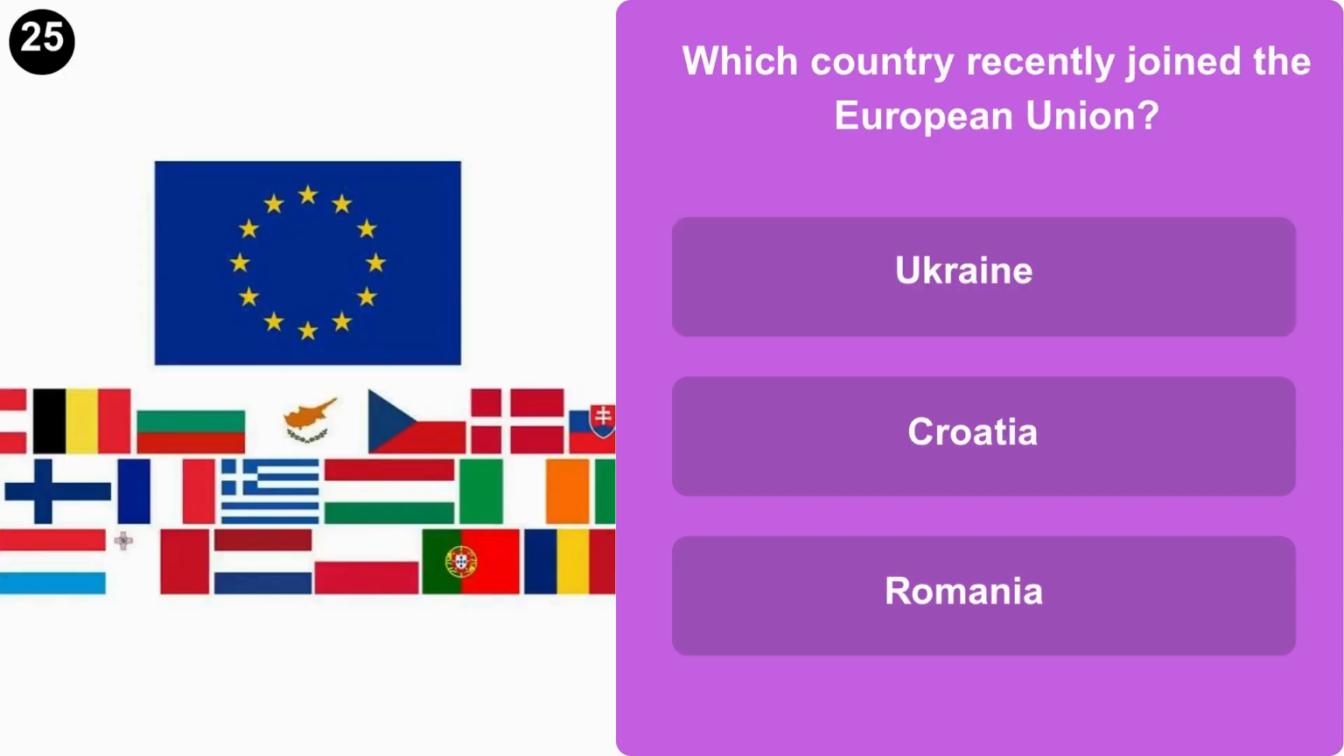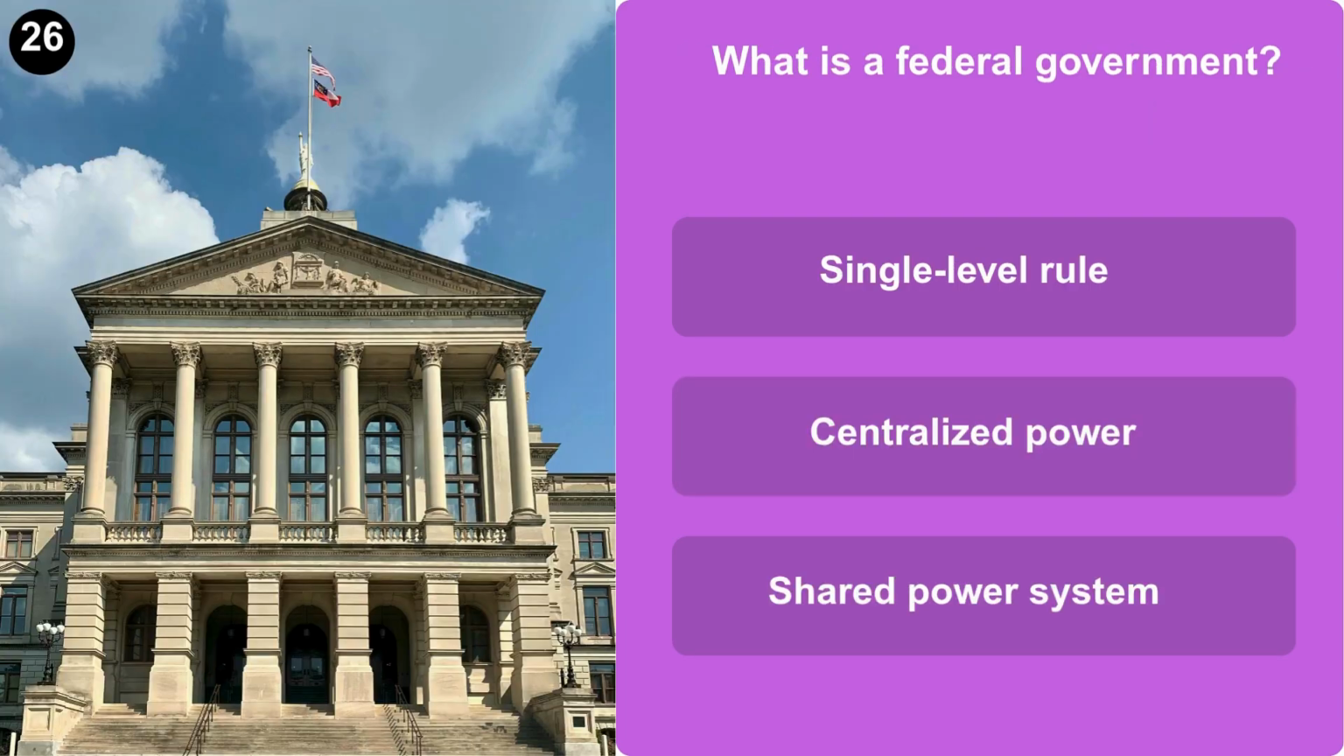Which country recently joined the European Union? Ukraine, Croatia, or Romania? What is a federal government? Single-level rule, centralized power, or shared power system?